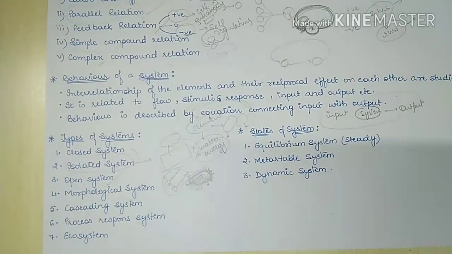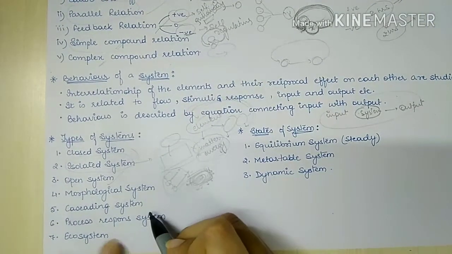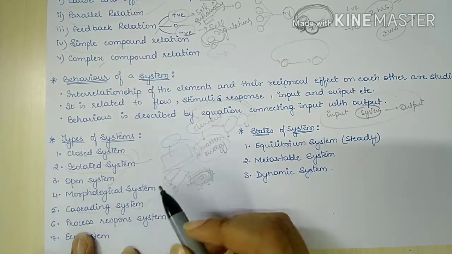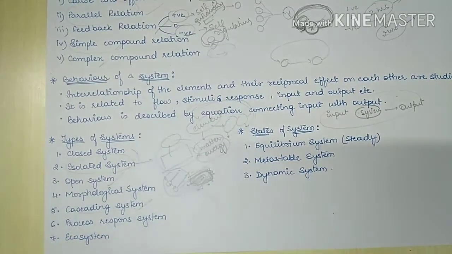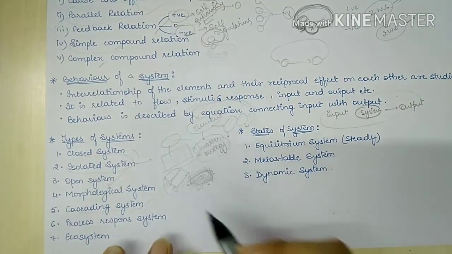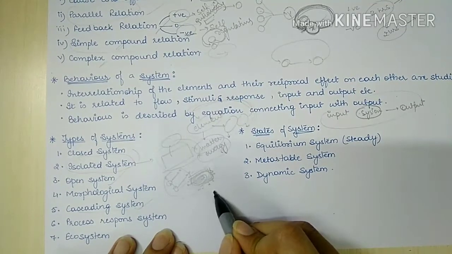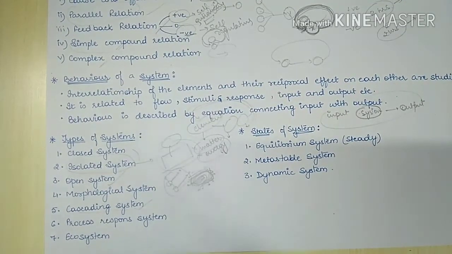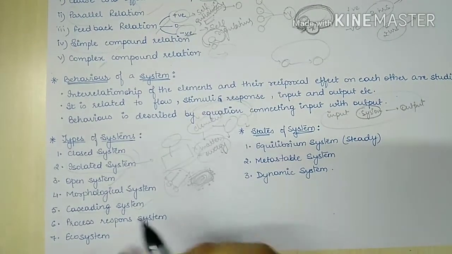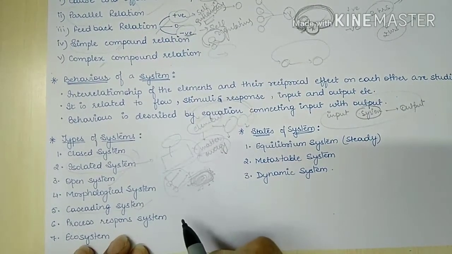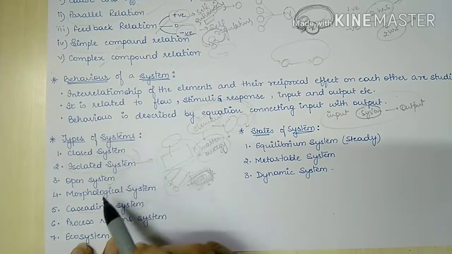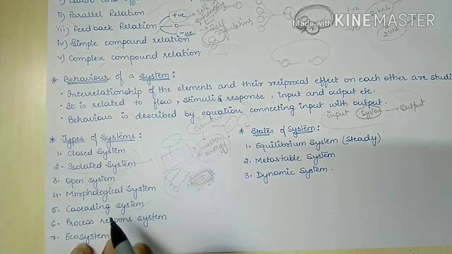Now the next system is our cascading system. In the cascading system, we study the flow of energy, how this flow of energy is working in a system. Now next we have process response system.